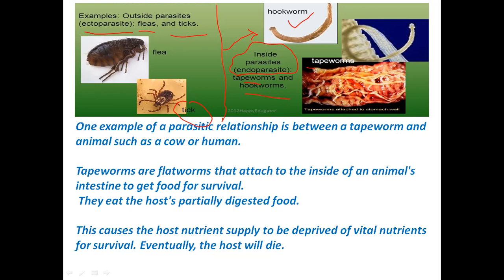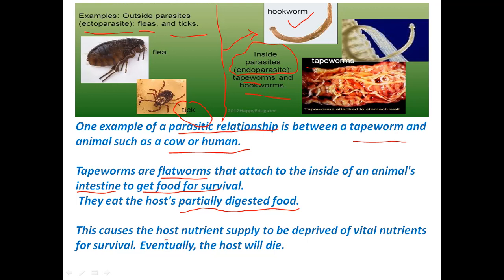One of the parasitic relationships is between tapeworm and an animal such as cow or human. Tapeworms are flatworms that attach themselves to the intestines of the humans or animals to get the food. These tapeworms feed on the partially digested food of the host.